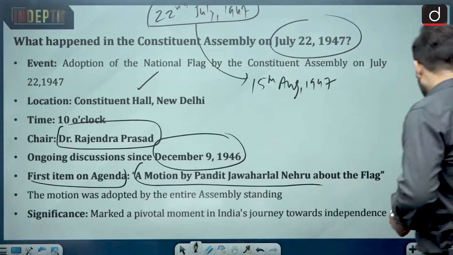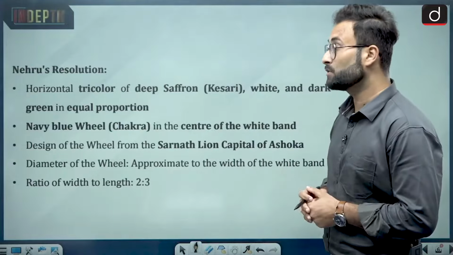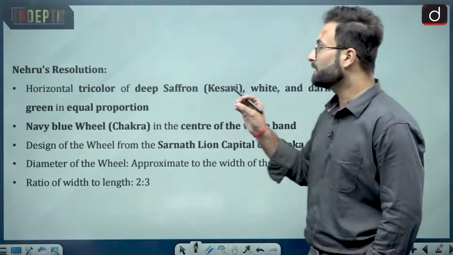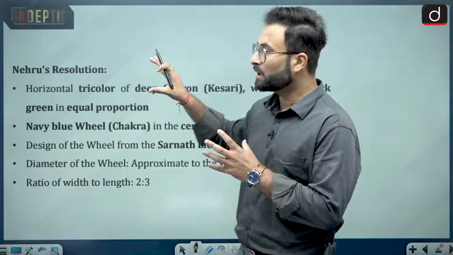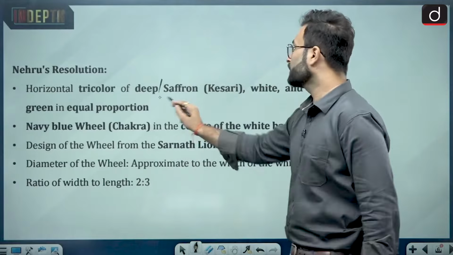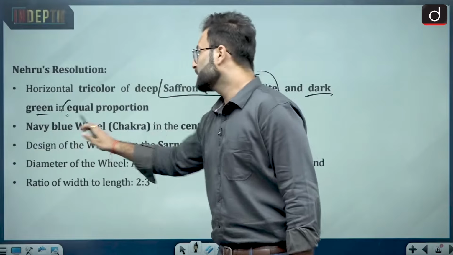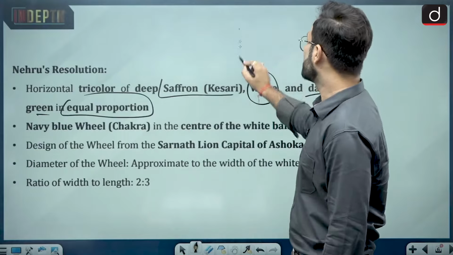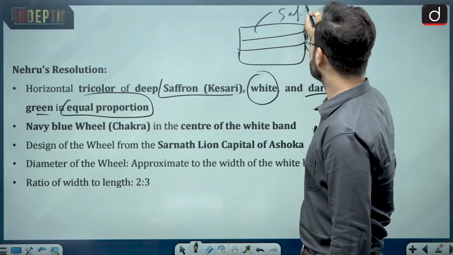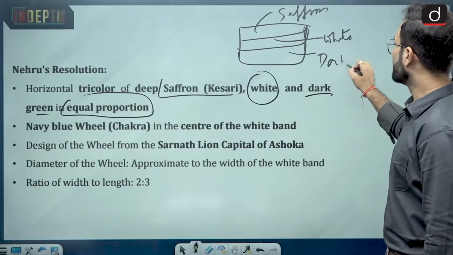Now moving further, what was the resolution put forward by Jawaharlal Nehru? That was called Nehru's resolution. A horizontal tricolor of deep saffron, white and dark green in equal proportion. So in this resolution he described how our flag would look. The first was saffron, then white, that is safed, then dark green in equal proportions. So there were these three strips: one of saffron, second white, and third dark green.